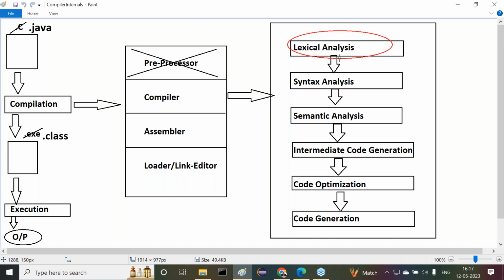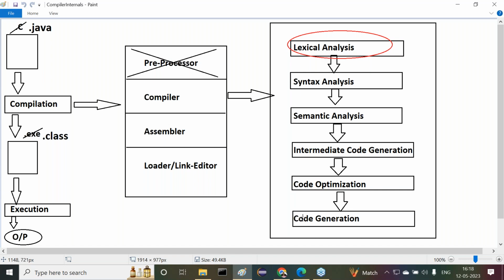What exactly is the job of the lexical analysis phase? The lexical analysis phase is able to break our entire program into a number of pieces, where each and every piece is called a token. Finally, we get a stream of tokens. All of you are getting it or not? That's okay, fine. Now, observe carefully. From the lexical analysis phase, we get a stream of tokens.